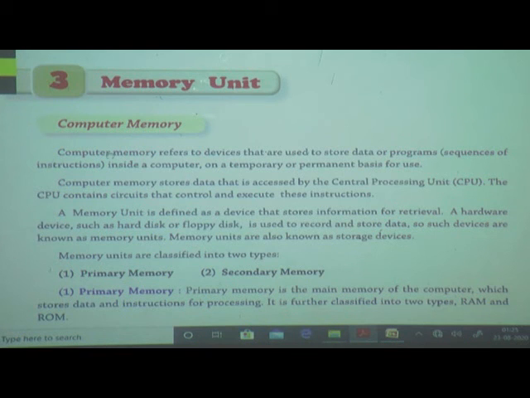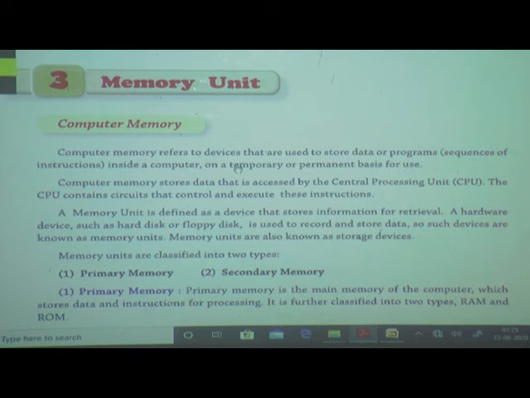Now we will see computer memory. Computer memory refers to the devices that are used to store data. Why do we use this computer memory? To store data or programs. Programs means what? A sequence of instructions, stored inside the computer on a temporary or permanent basis for use.